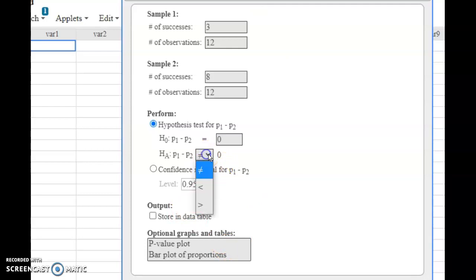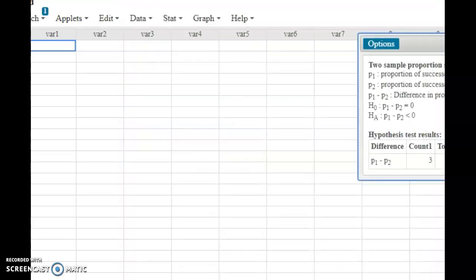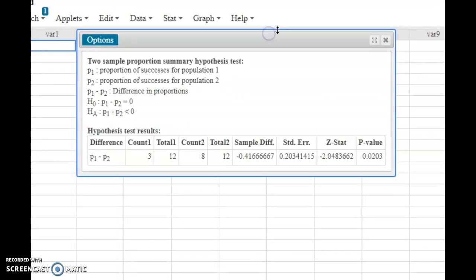Over here we wanted to see if the first sample had a lower proportion than the second sample. We can see that here from our numbers as well. So it's P1 minus P2 is less than 0. And calculating that test statistic and p-value, we have a test statistic of -2.05 and a p-value of 0.0203. Definitely looks like there's a difference between those two proportions. We do have statistically significant results. We have a test statistic that is unusual and a p-value that's very small.